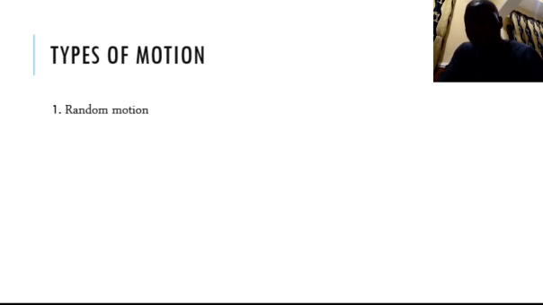Now going to the second agenda, which is to look at the types of motion. We have various types of motion. We are going to discuss a few of them here. One, we look at random motion. A random motion is a motion that has no specific direction. It's from the term random. When there is no specific direction, when the motion of the body is disarrayed, is zigzag, is disorganized, then such motion is classified under random motion.